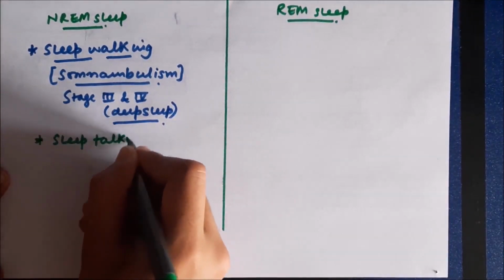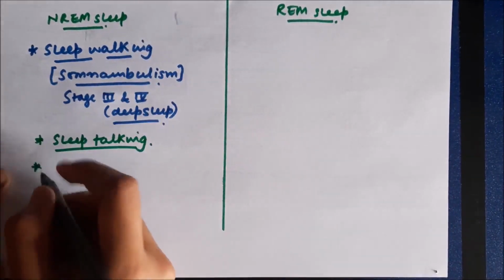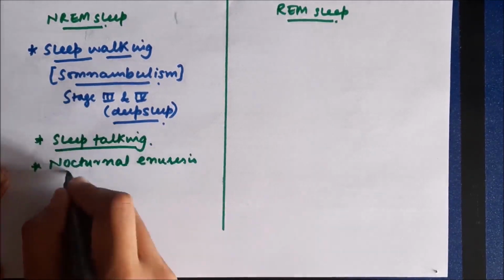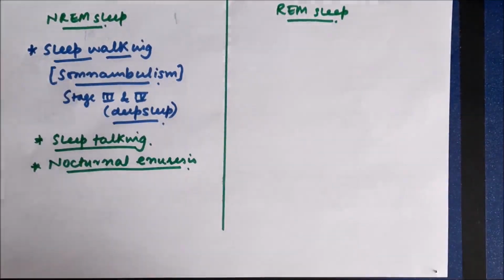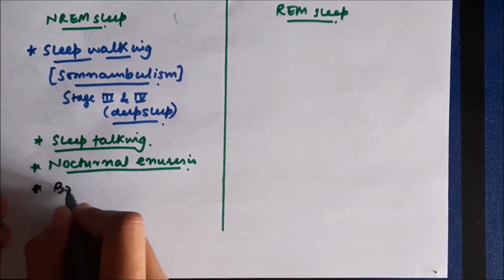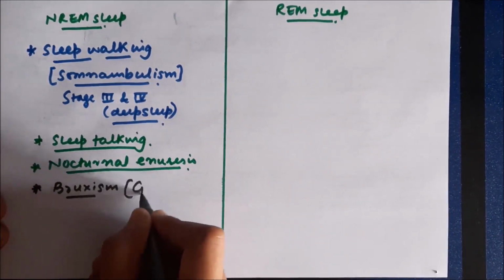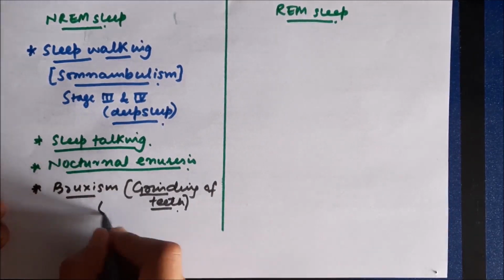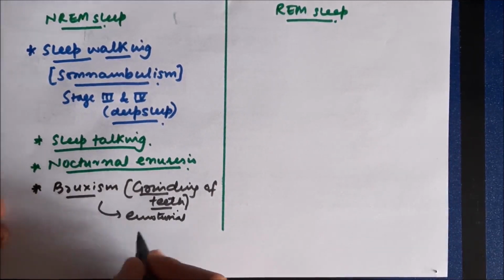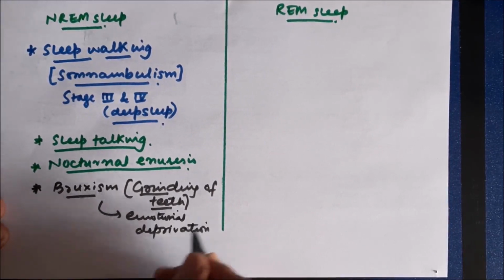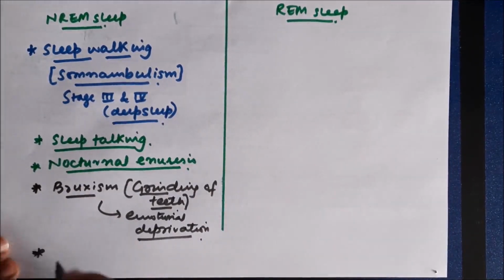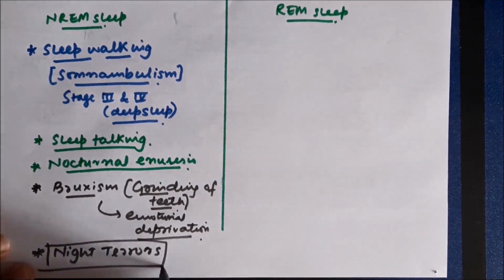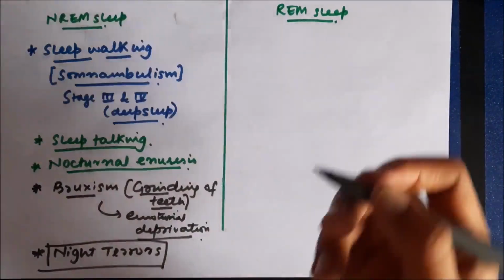Now, sometimes the person can also do sleep talking. So sleep talking also occurs in NREM sleep. Nocturnal enuresis can also occur during NREM sleep, and some other things can occur during NREM sleep like bruxism. So bruxism means grinding of teeth during sleep. So the stage of sleep in which this occurs is the NREM sleep, and it's mainly associated with emotional deprivation in certain children. So it's called as bruxism. Now, nightmares in NREM sleep, night terrors. So terrifying dreams which occur in NREM sleep, they are known as night terrors.